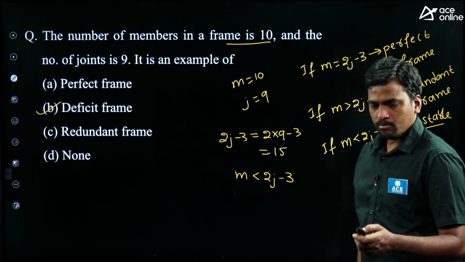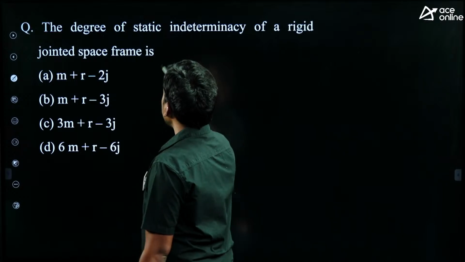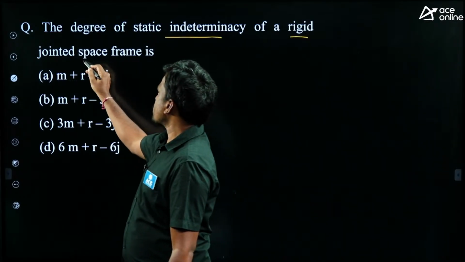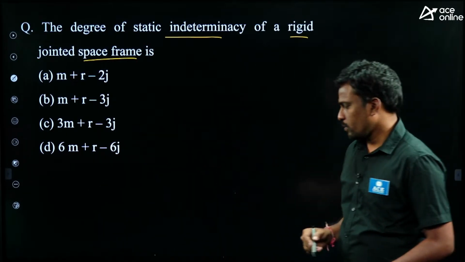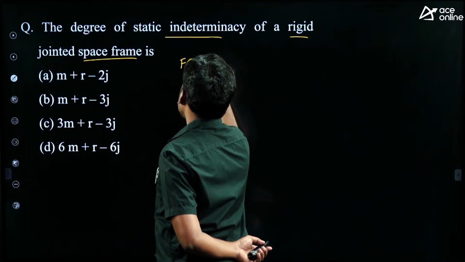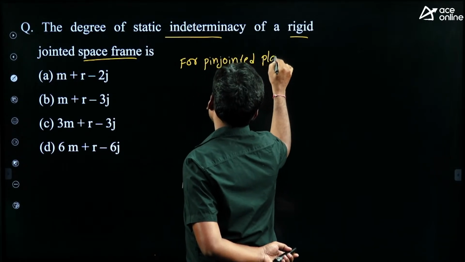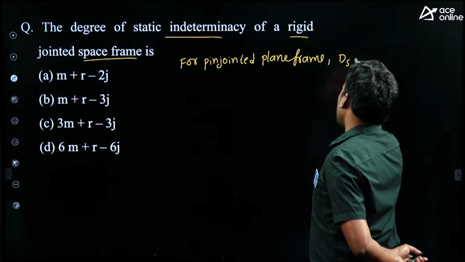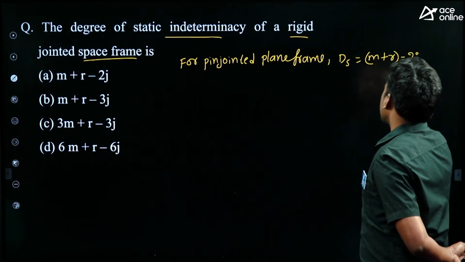Okay. Now next question. The degree of static indeterminacy of a rigid jointed space frame. I gave simplified formulas. Okay, what are the simplified formulas I gave? For a pin jointed plane frame, what is the DS formula? M plus R minus 2j, right?